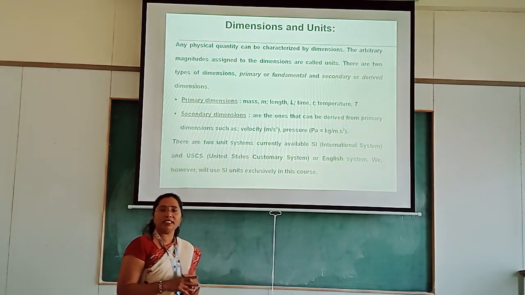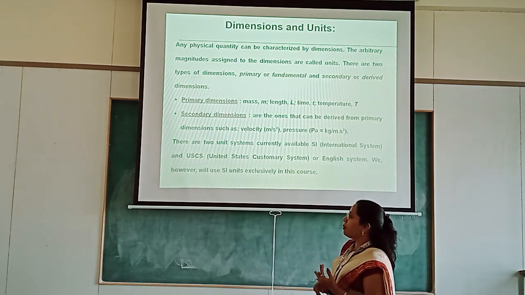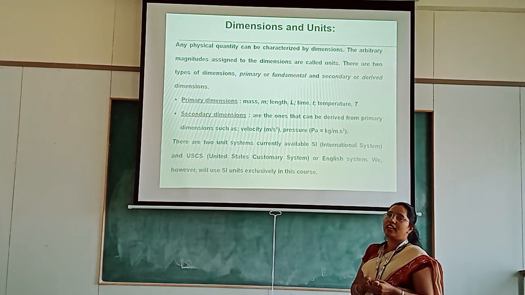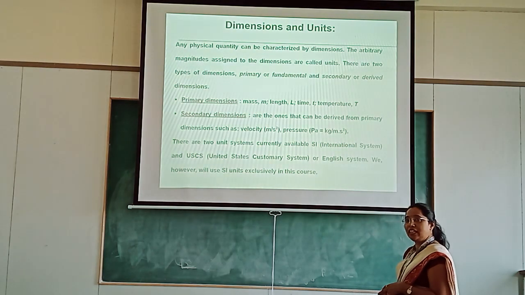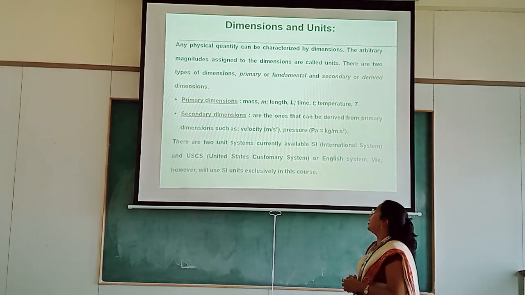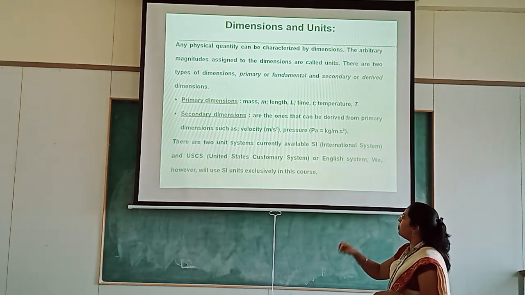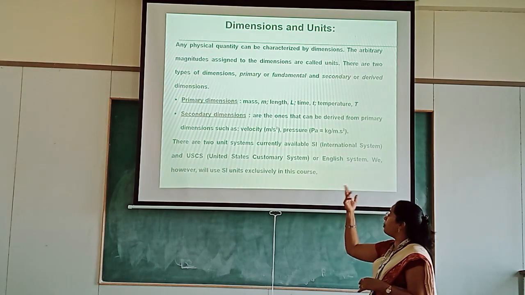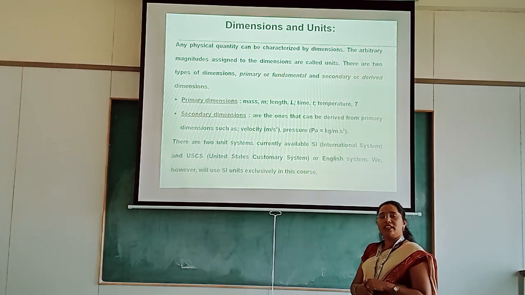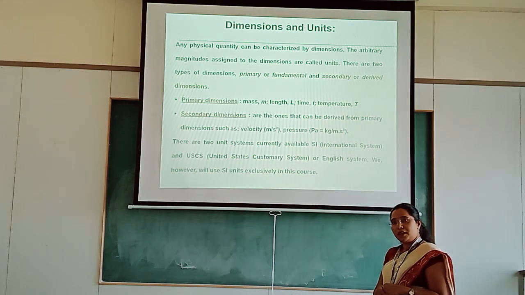Now we will see dimensions and units. There are two kinds of dimensions, primary dimensions and secondary dimensions. Primary dimensions are mass denoted by M, length L, time small t, and temperature capital T. Secondary dimensions can be derived from the primary dimensions. For example, velocity is derived from the primary dimensions. The second one is pressure, which is also derived from the primary dimensions. Pascal is derived from kg per meter per second square.